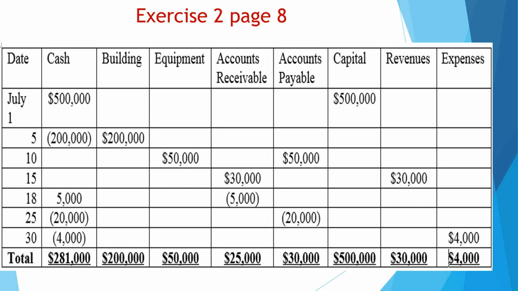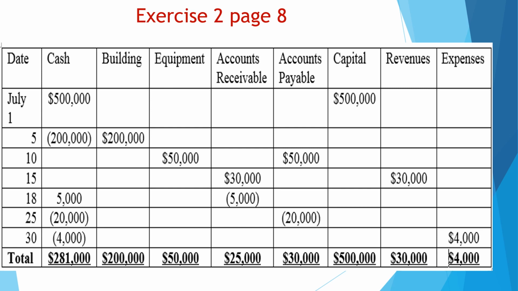Now July 18, received a payment of 5,000 from a client. Now we have a collection from a client. When we receive a collection from a client, we have to receive this collection in cash account. So the cash account would increase by 5, and we have to reduce the account of the customer since he pays his account. So 5,000 decreases in accounts receivable. We can realize that 5,000 in accounts receivable is between the brackets. So this is minus 5,000.